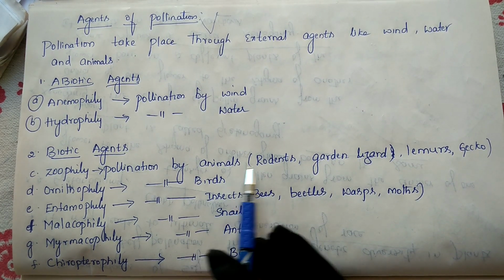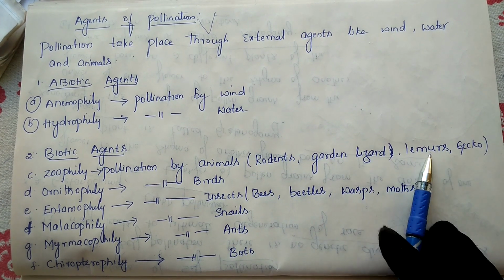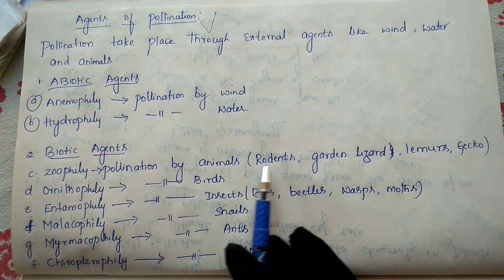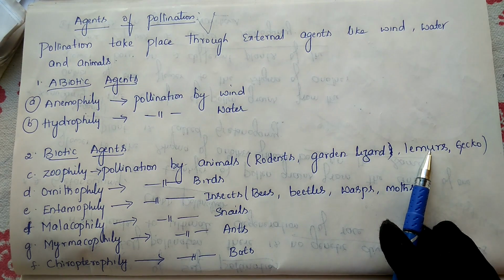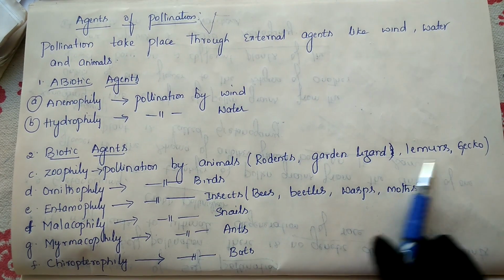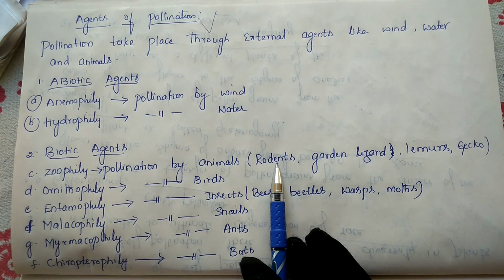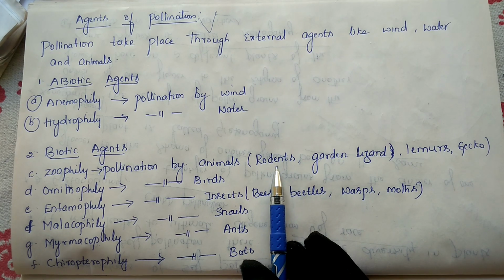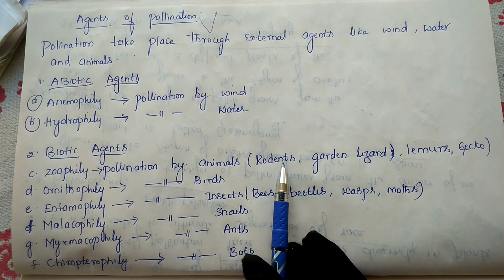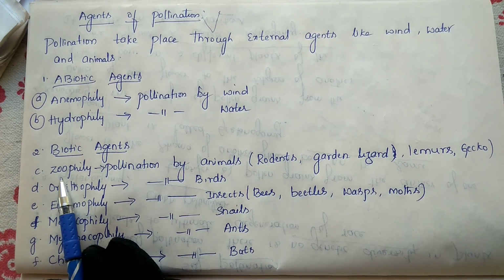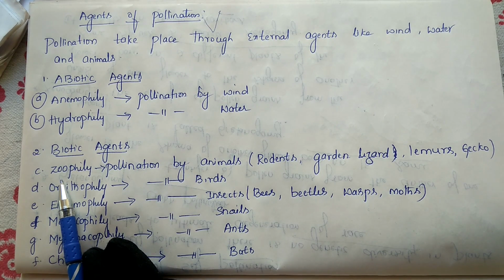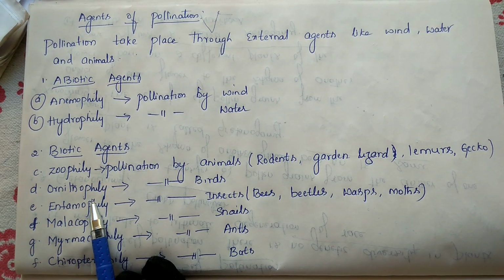Which animals? Rodents, garden lizards, lemurs, jackals, and different types of monkeys. Rodents means rats and mongoose. All these are rodents. When the pollination is held by these animals, we call that condition zoophily. Next, ornithophily.